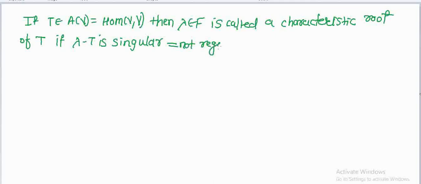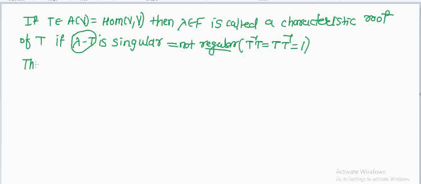Regular means it is called invertible. Invertible means there exists T inverse such that T into T inverse equals 1. If this condition is not satisfied, then this mapping is called a singular mapping. So whenever lambda minus T is a singular mapping, then lambda is called a characteristic root of T. This is the definition of characteristic root.